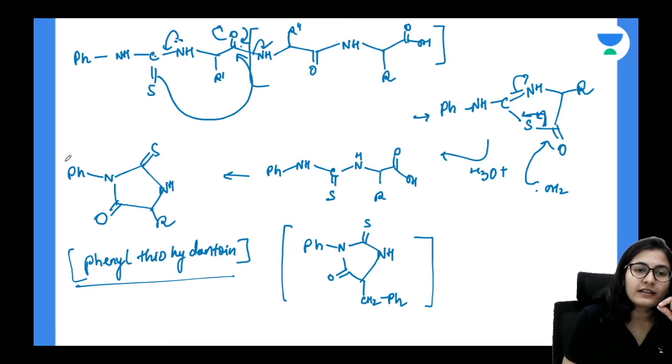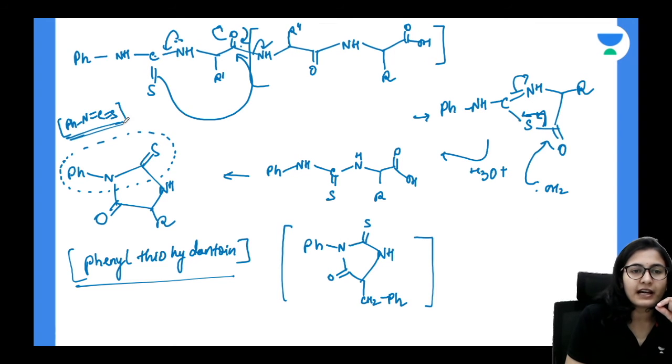So guys, it is very, very easy to understand if you understand that this is coming from the phenyl isothiocyanate, because this was the starting material that we had used, isn't it? From the structure of phenyl thiohydantoin, it is very easy to break down. This is NH2, this is the COOH group side, this is your alpha amino acid. So very directly from this structure you can identify.